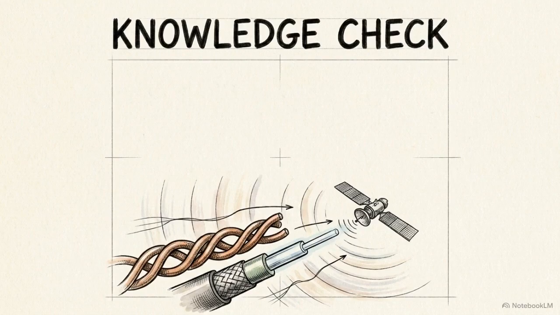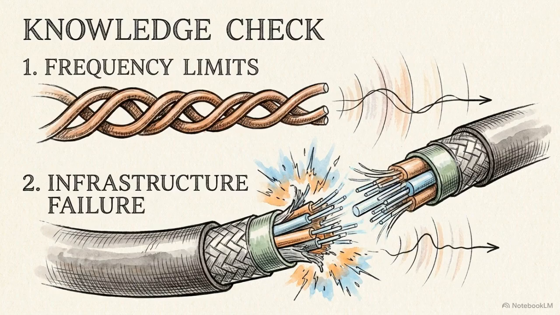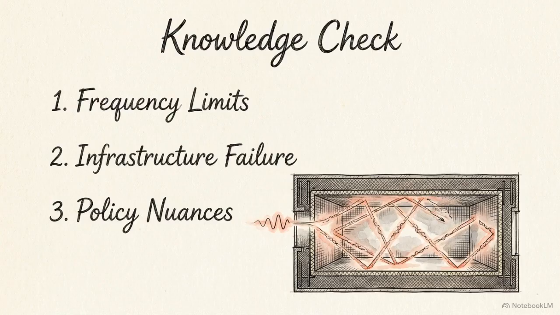Let's test your understanding of Layer 1 physics. Consider this. Why does twisted pair wiring become far less effective at mitigating crosstalk as transmission frequencies enter the gigabit range? Second, if a submarine fiber optic cable is physically severed, the data loss is immediate. Why can a satellite link maintain a constant, albeit delayed, connection across that exact same ocean geography? Finally, why are infrared communications completely exempt from government spectrum licensing, unlike radio and microwaves?